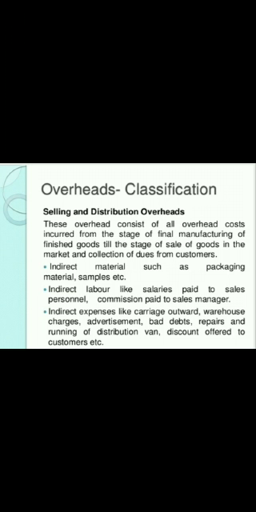And indirect expenses like carriage outward, warehouse charges, advertisement, bad debts, repairs and running of distribution van. So these are all the indirect material, indirect labor and indirect expenses which are included under the selling and distribution overhead. That's all about the elements of cost,